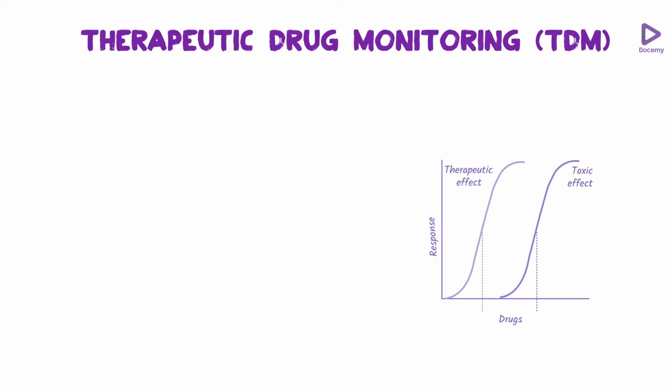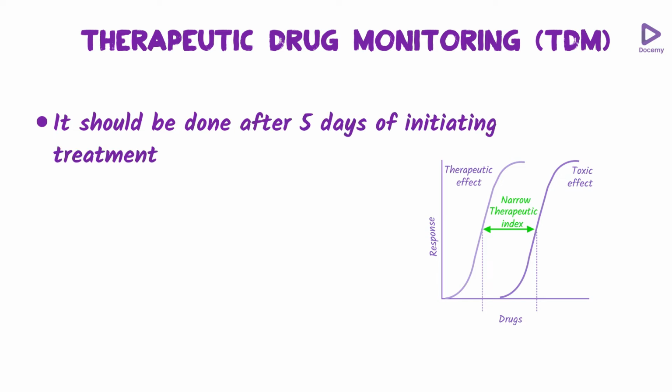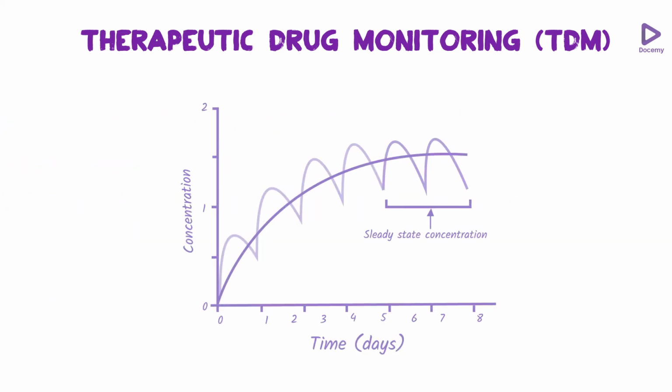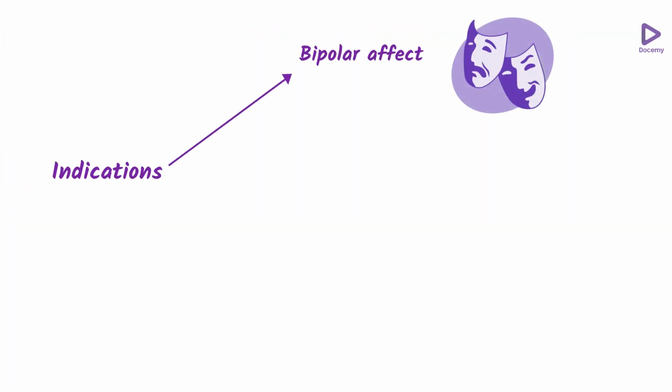And for therapeutic drug monitoring, because lithium has a narrow therapeutic index, we should do it after 5 days of initiating treatment with lithium. Why? Because the half-life of lithium is around 1 day, and as you all know, the steady state concentration of a drug is reached only after 5 half-lives. So here we will do it after 5 days.